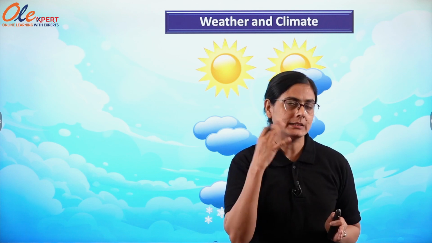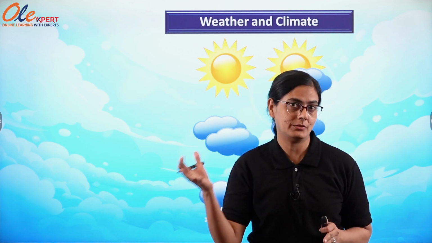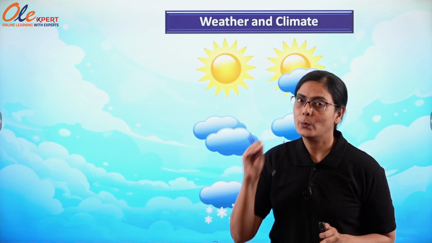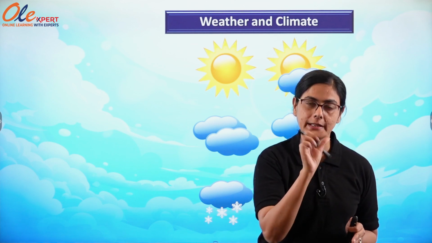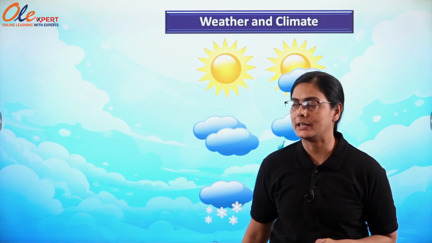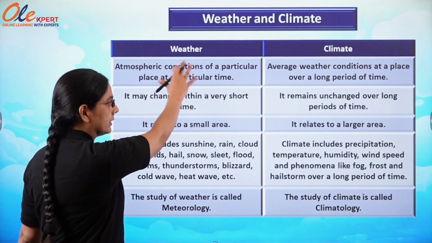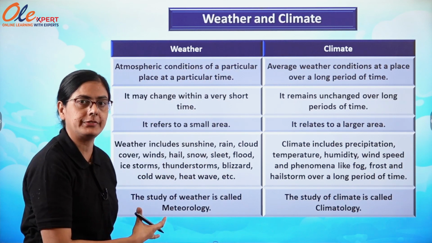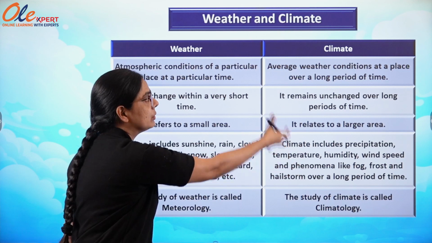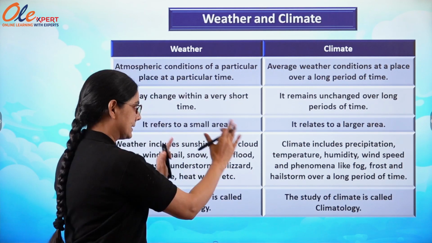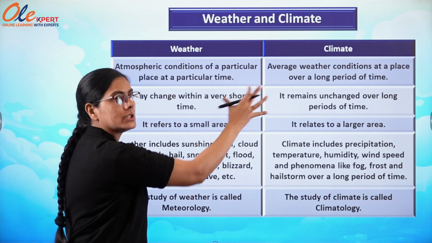Actually, with these two words, we can't say like this, the climate of my place is too soothing or it's raining. No, it will be said like the weather of my place will be. Okay, are you getting this one? No. So let's clear these doubts. What is the difference between the word weather and the word climate? Okay, let's start. So you can see here on your screen that one portion is written here with weather, the whole characteristics, features of weather, and here we are going to discuss the climate. So exactly you will see the difference between these two words.